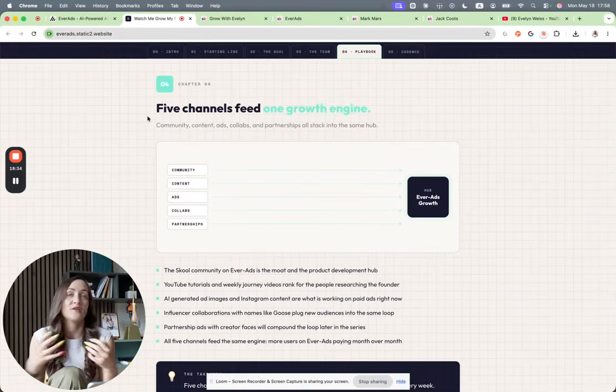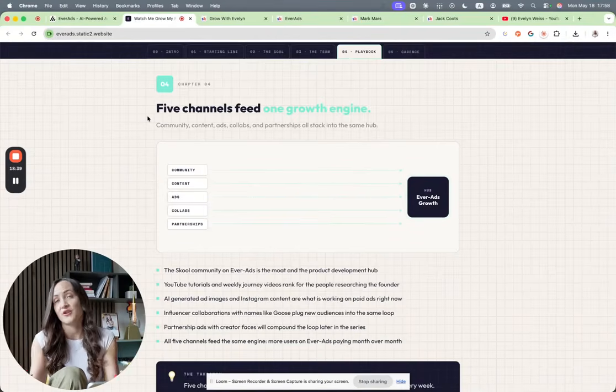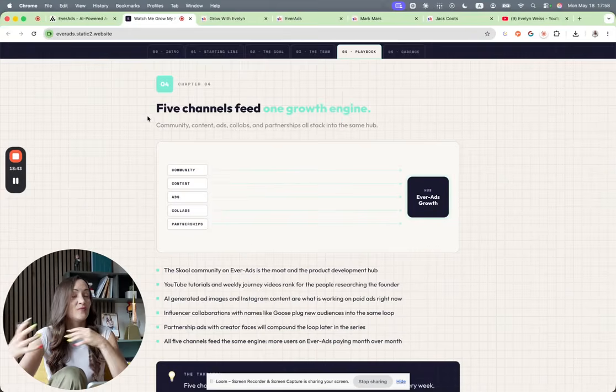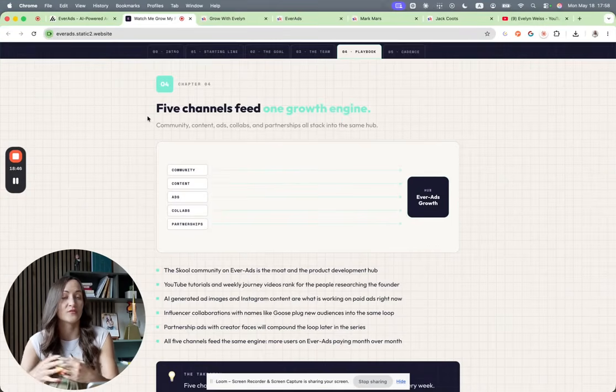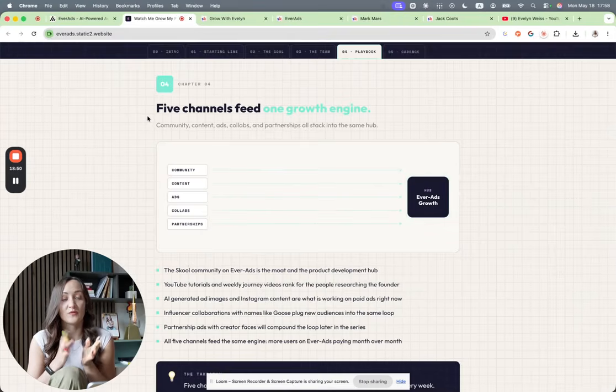And so we can collaborate in a way that we can document it, and I can use Ever Ads and show how the ads work in practice. Like this is what we did, for example, for Goose, and he already has one of the Ever Ads out there selling the software for him. So we want to tap into these partnerships and then again also run it with partnership ads.